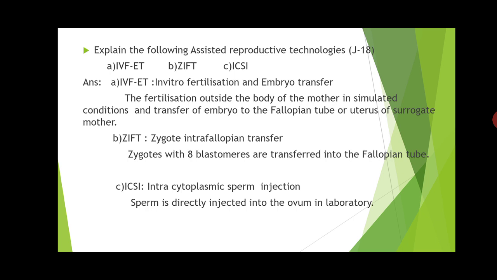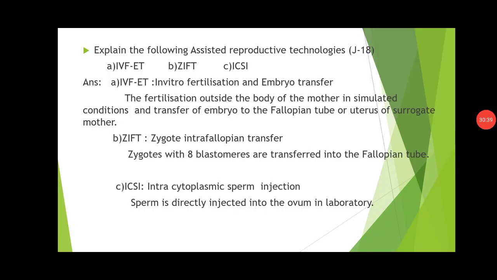The next is: explain the following assisted reproductive technologies. It was asked in the supplementary examination of 2018. Again they have asked about the 3 assisted reproductive technologies like IVF-ET, ZIFT and ICSI. Here they have given the short explanation regarding this. You should also explain in brief, because it is for 3 marks and you have to give 1 mark for each.